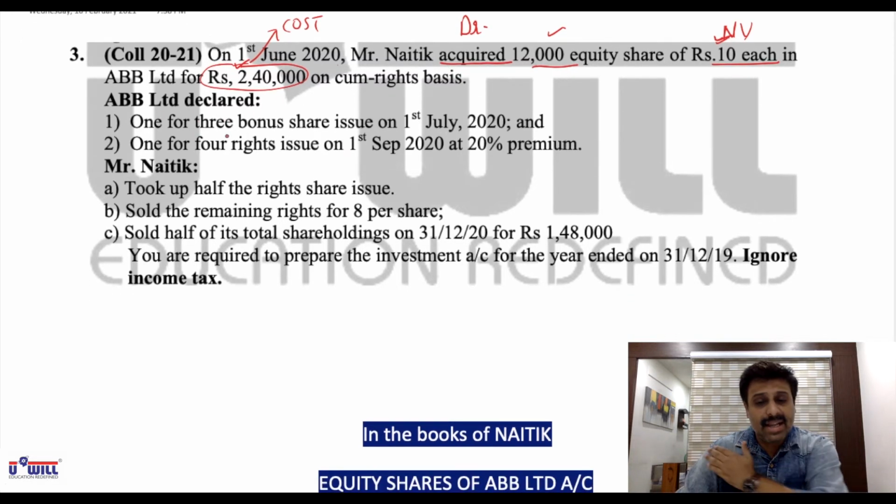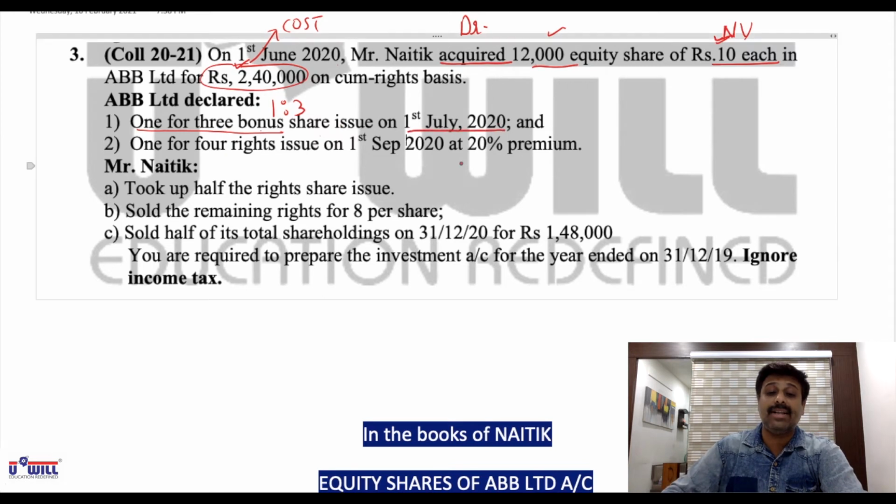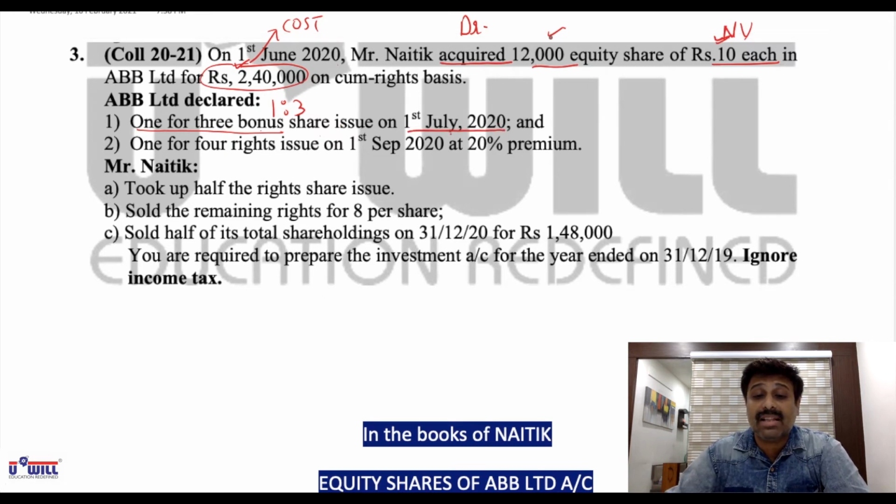ABB Limited declared 1/3, which means 1:3 bonus shares issue on 1st July 2020. Now on 1st July you have 12,000 shares with you. So 12,000 into 1/3, 4,000 shares you'll get in bonus.